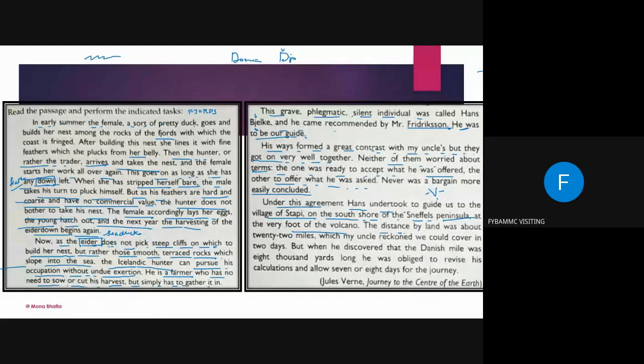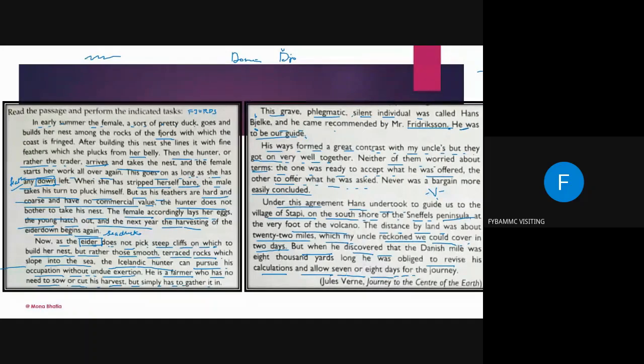The distance by land was about 22 miles, which my uncle reckoned we couldn't cover in 2 days. But when he discovered that the Danish mile was 8,000 yards long, he was obliged to revise his calculation and allow 7 or 8 days for the journey.